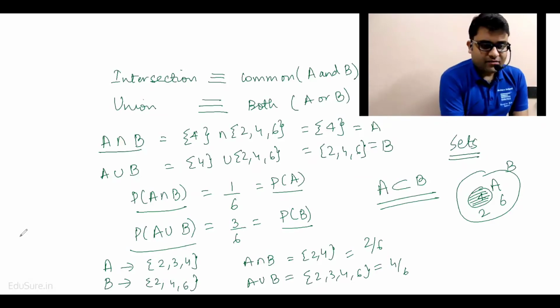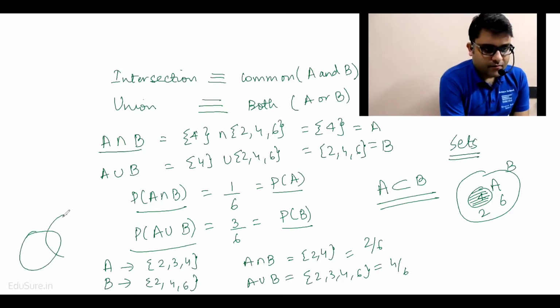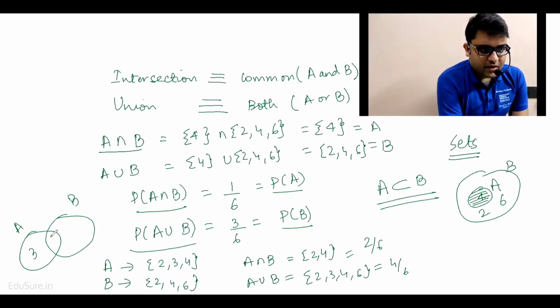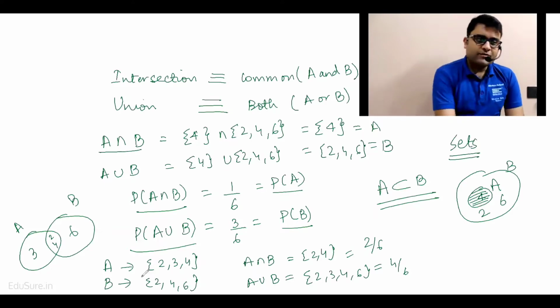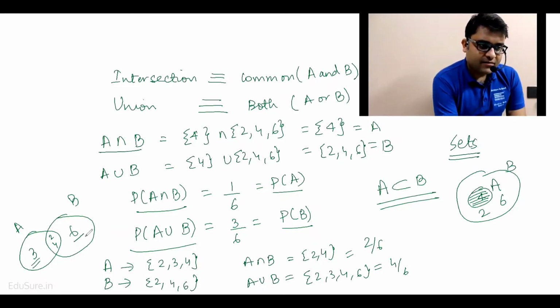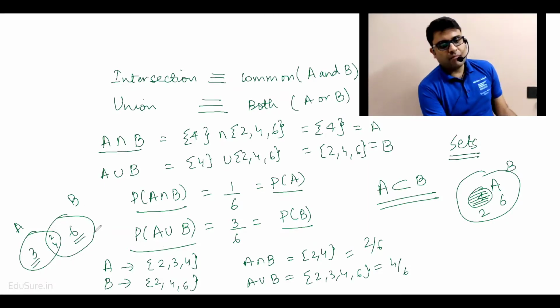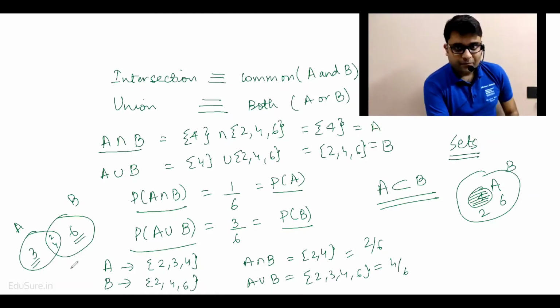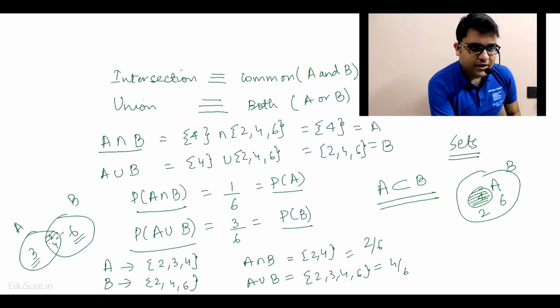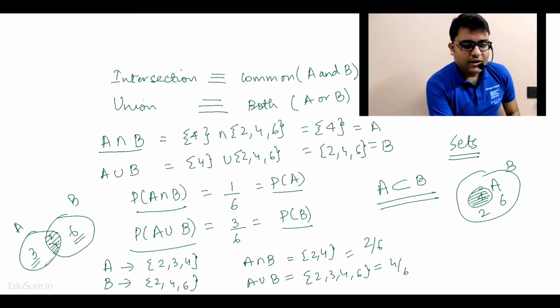So this is a case where A is this, B is this. A and B have 2, 4 common, and both of them have unique numbers as well. So A has a number which is not a part of B, B has a number which is not a part of A, right? So here the intersection will have only 2 elements, but the union will have 4 elements.